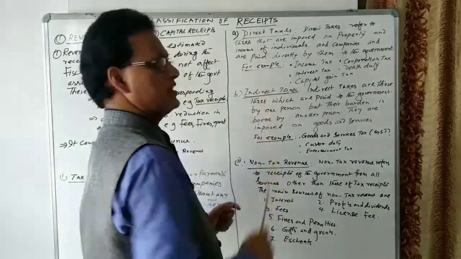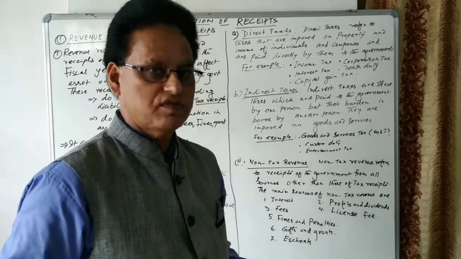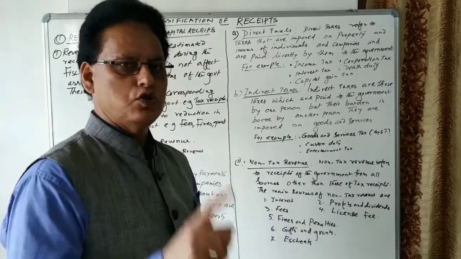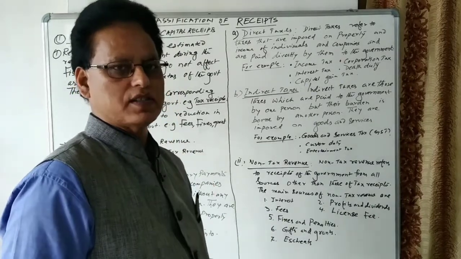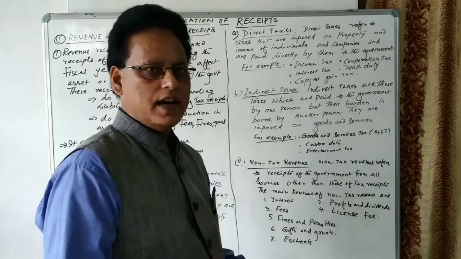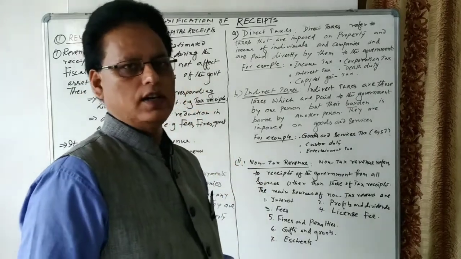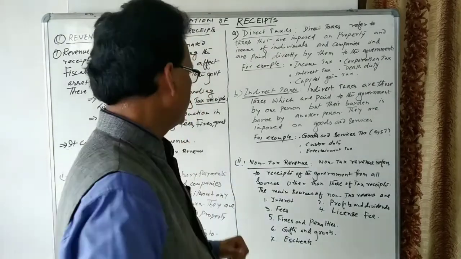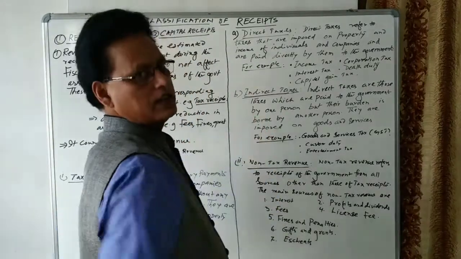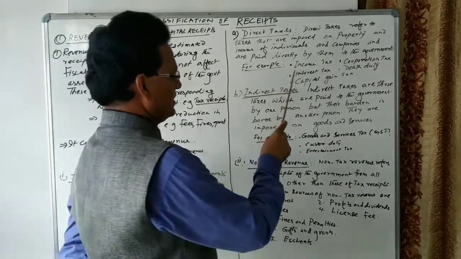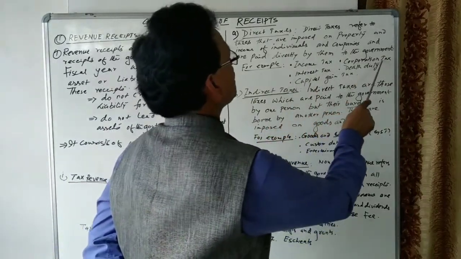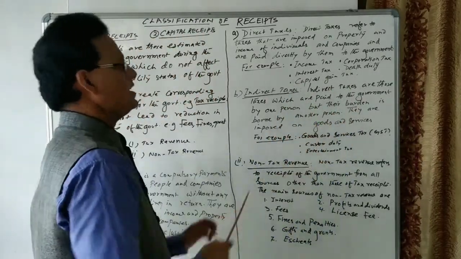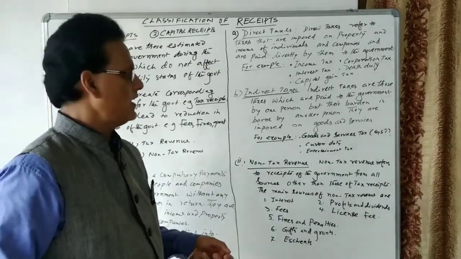It means direct taxes cannot be shifted from one person to another. They are paid by the person to whom they are levied, and they are imposed on the income and property of people or companies. Let us see the examples. What are the examples of direct taxes? Direct taxes are income tax, corporation tax, interest tax, death duty, and capital gain tax. These are some of the examples of direct taxes.